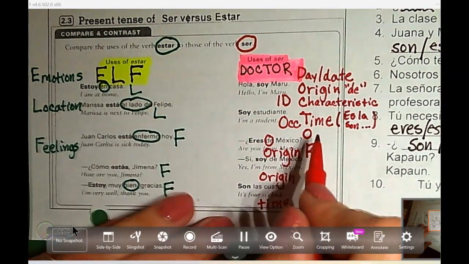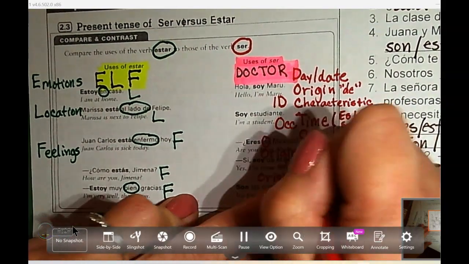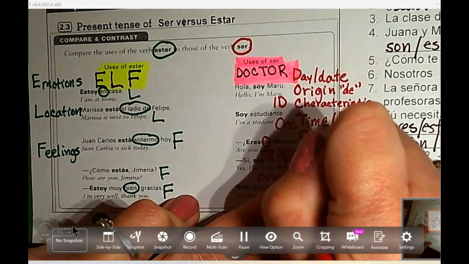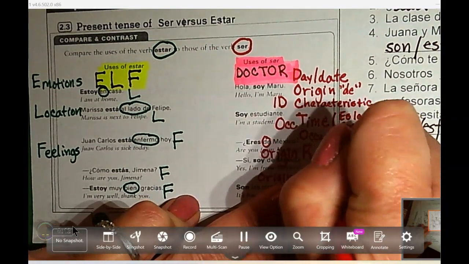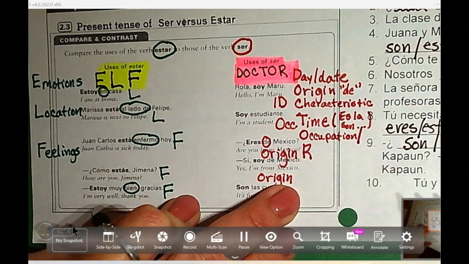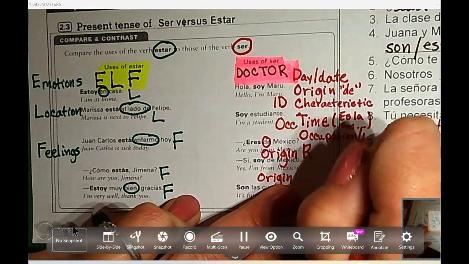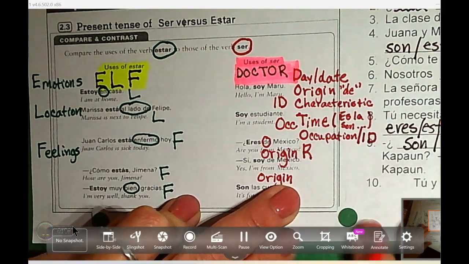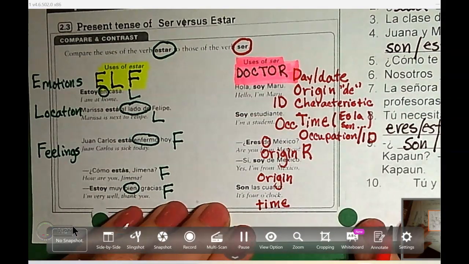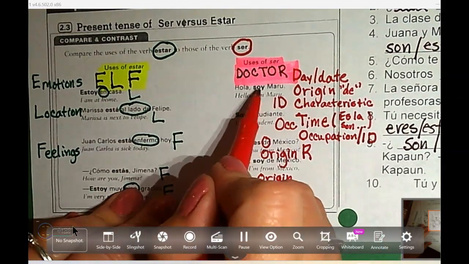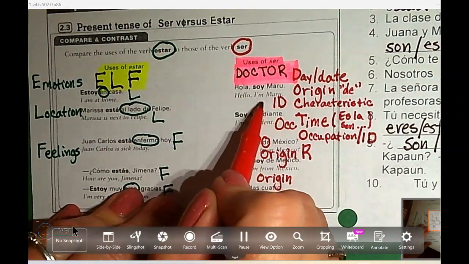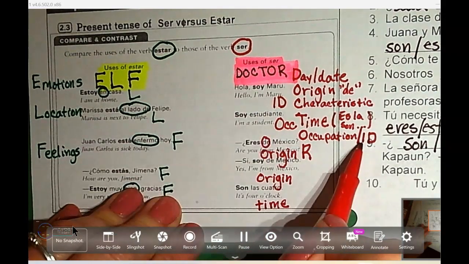The second O, our first one was origin. This one will be occupation. And remember, in Spanish, your occupation is who you are. It's also like an identification, an ID. And we have one of those here. Hola, soy Maru. I'm Maru. I'm telling you who I am.